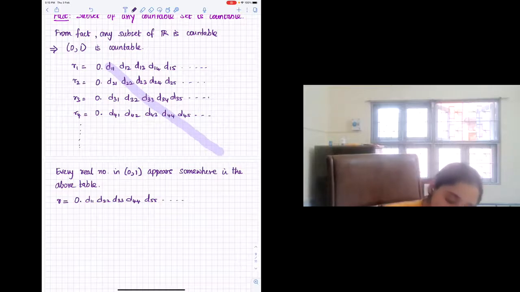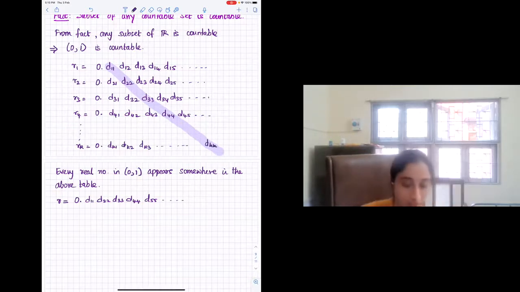So if you look at the kth row in this list, it has 0 point dk1, dk2, dk3, and so on. If you look at the kth index from here, it will be dkk. So now we are given this hint also. This is hint 2. Hint 1 was the diagonal and hint 2 is this.